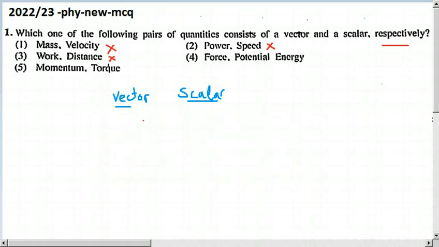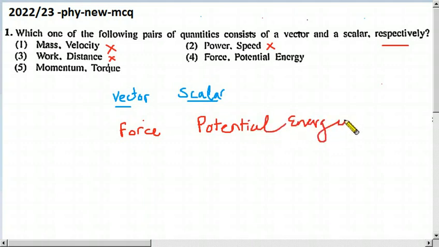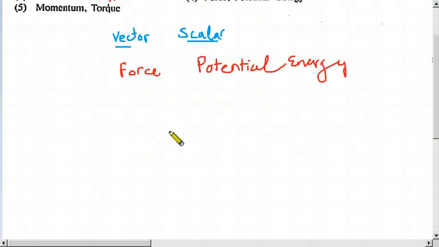And now the fourth one, force and potential energy. So what do you think about force? Is it a vector or a scalar? Don't use equations.